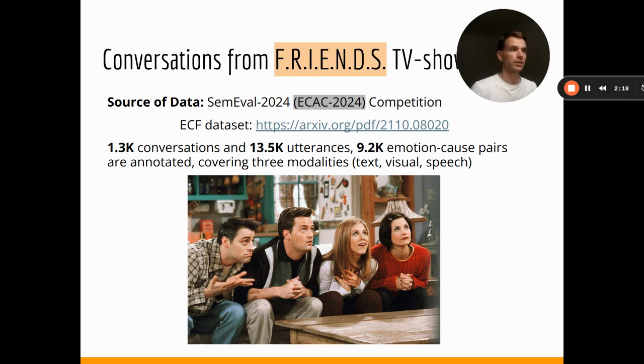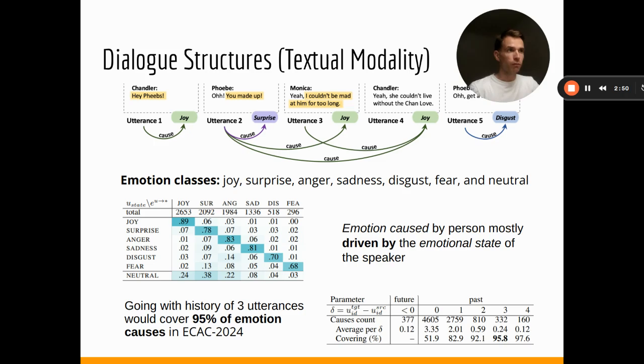In general, what I like is that the Friends TV show is a good example for this task, by looking at this picture and how you watch the show. All the characters are good at expressing emotion, as well as showcasing how caused emotions affect the other characters. The authors of the related studies go with three different modalities: text, speech, and video. However, within this study, we are focused on only a single modality, which is textual.